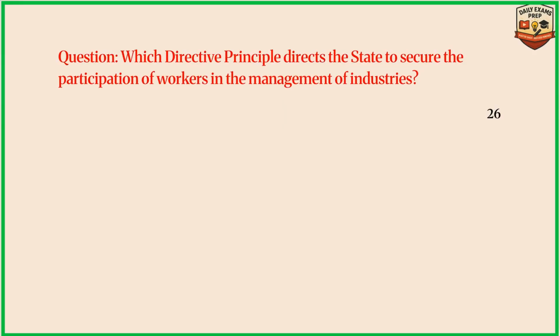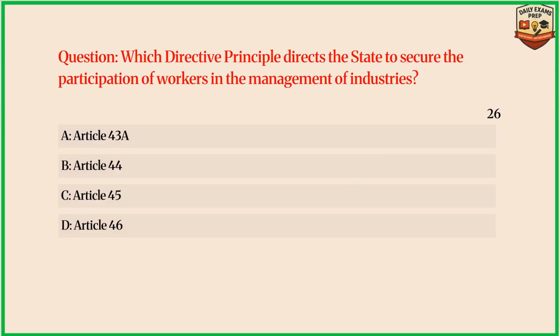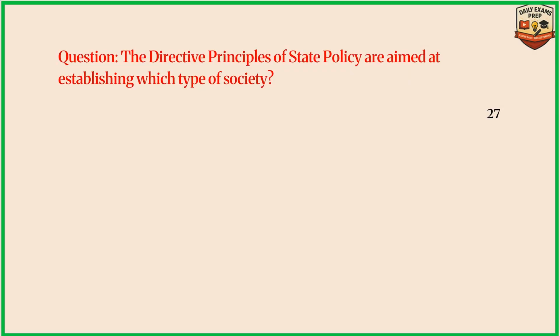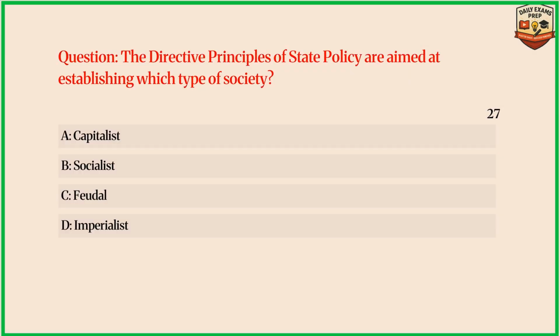Question. Which directive principle directs the state to secure the participation of workers in the management of industries? Answer A. Article 43A. Question. The directive principles of state policy are aimed at establishing which type of society? Answer B. Socialist.